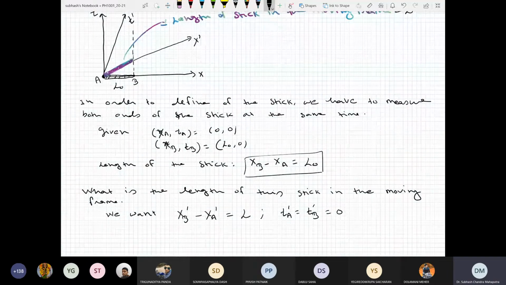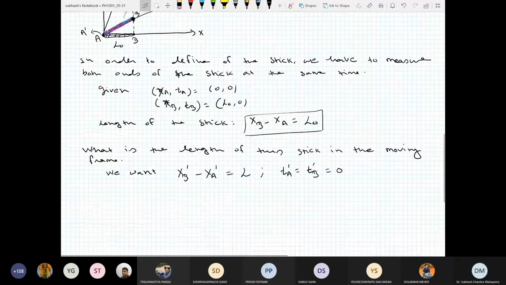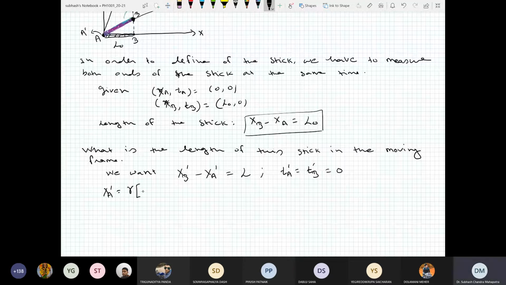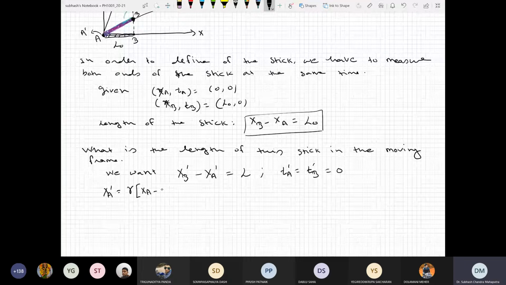The black dot I am drawing is at ta prime, tb prime. This point is also a prime, so a and a prime are the same, and ta prime and tb prime should be 0. So what is xa prime? xa prime is gamma times xa minus v ta, so this is 0.